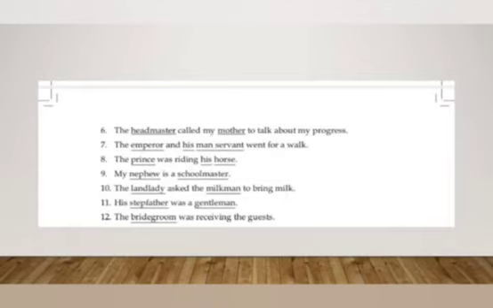His stepfather was a gentleman. It will be: His stepmother was a lady. The bridegroom was receiving the guests. After changing the gender of the underlined word, it will be: The bride was receiving the guests.